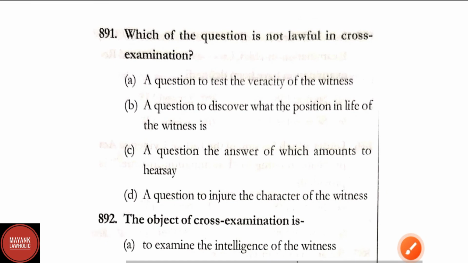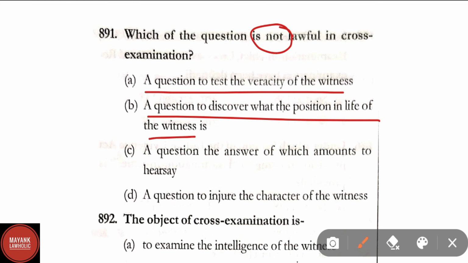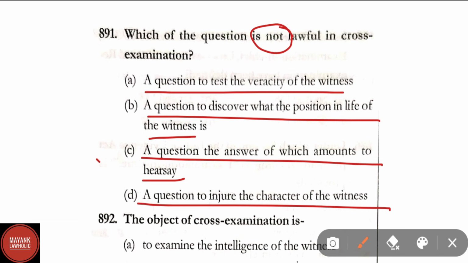Question number 891. Which of the following questions is not lawful in cross-examination? Options are: a question to test the veracity of the witness, a question to discover what position in life the witness holds, a question the answer of which amounts to hearsay, a question to injure the character of the witness. Here it has been asked which question is not lawful in cross-examination. The correct answer is option C. A question the answer of which amounts to hearsay is not lawful in cross-examination.